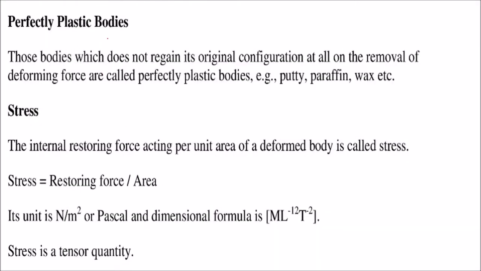Perfectly plastic bodies. So there is a difference between elastic and plastic. Those bodies which are not going to regain their original configuration at all. If you apply some force, after that it will not regain its original configuration or shape. These are known as perfectly plastic bodies, like putty, like paraffin wax.